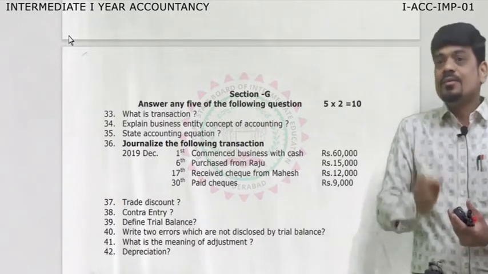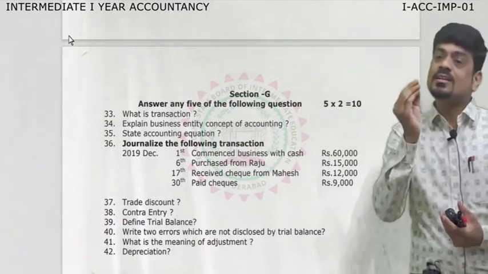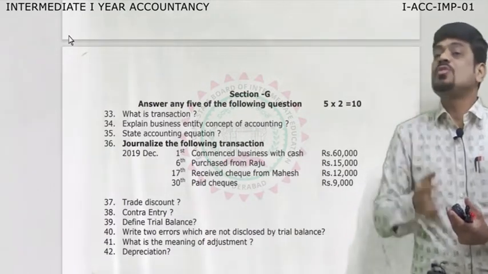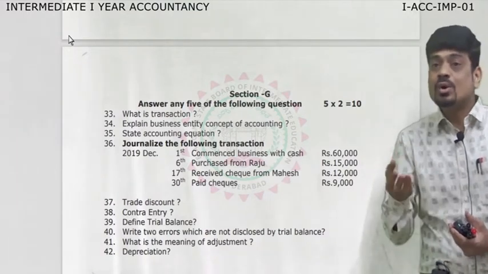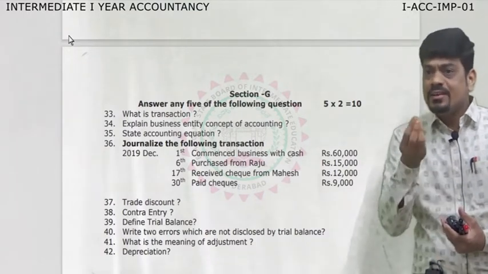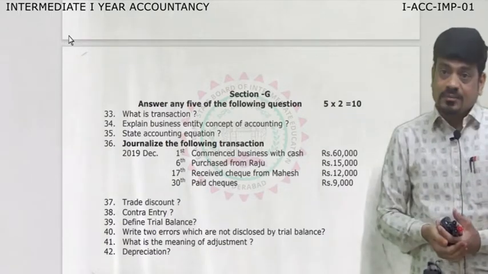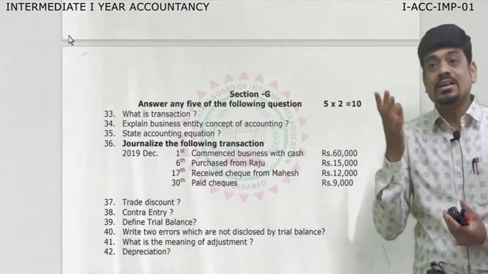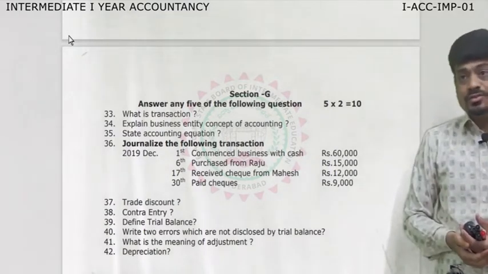And the third we can expect is dual aspect concept. These are the 3 important concepts. Similarly, when it comes to conventions, we generally expect convention of consistency. That will be from the second chapter.